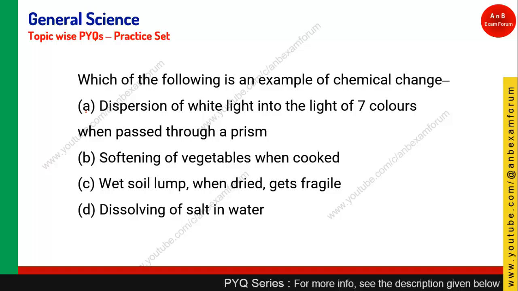Option A is again a physical change because no new substance is formed. Whereas softening of vegetable when cooked, when you are passing the heat, it is going to generate new products and it softens the vegetable. So this is basically the chemical change happening in the vegetables. So option B is the right answer.